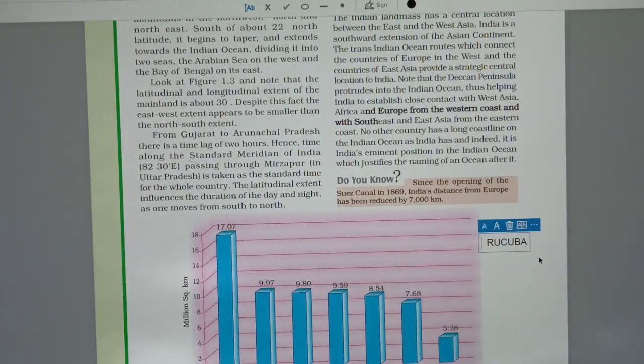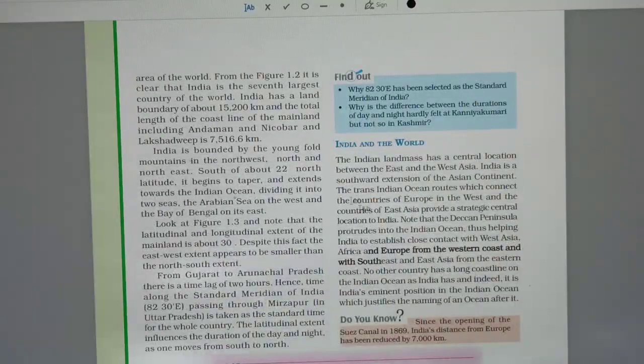The first largest country of the world is Russia, and second is Canada, next is USA, next is China, then Brazil, then Australia, and then India. So India is the 7th largest country of the world. These are the 6 countries that are larger than India.